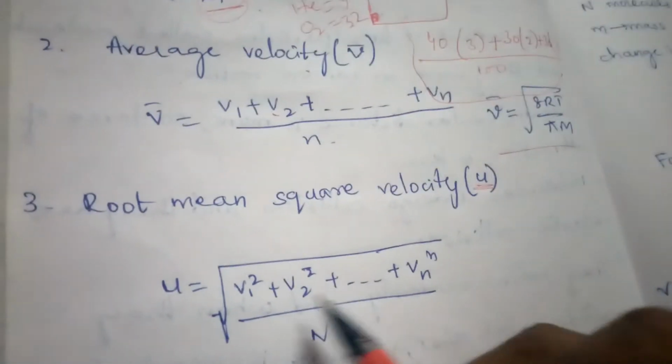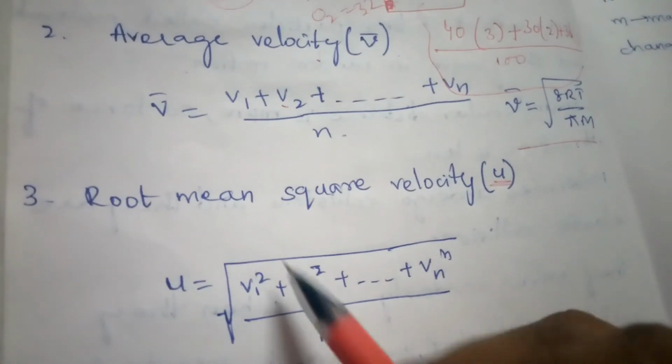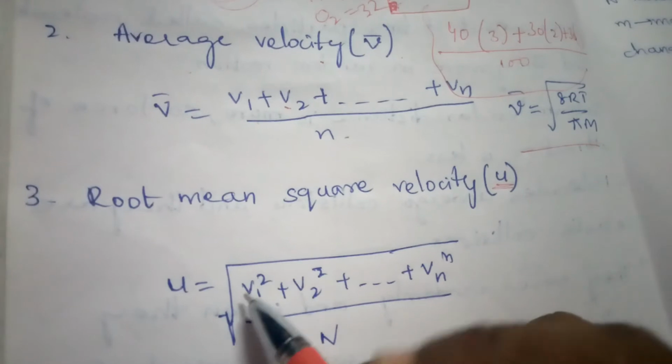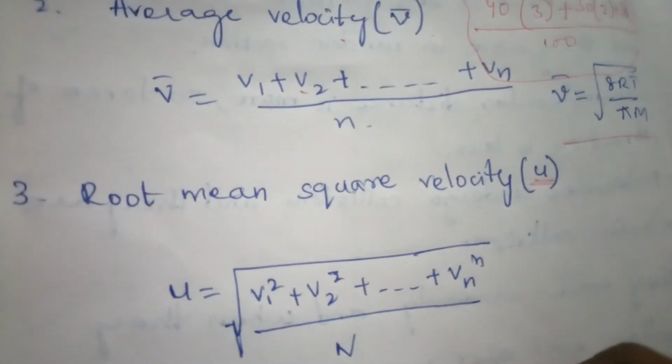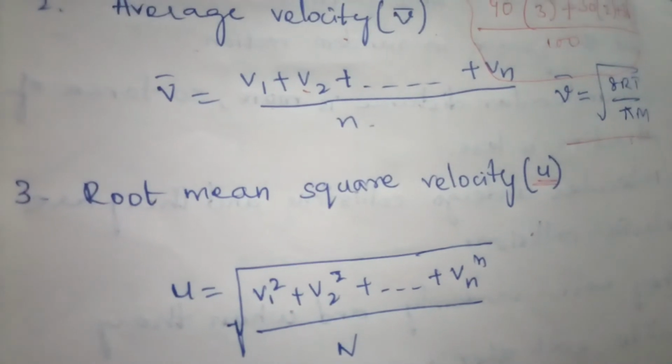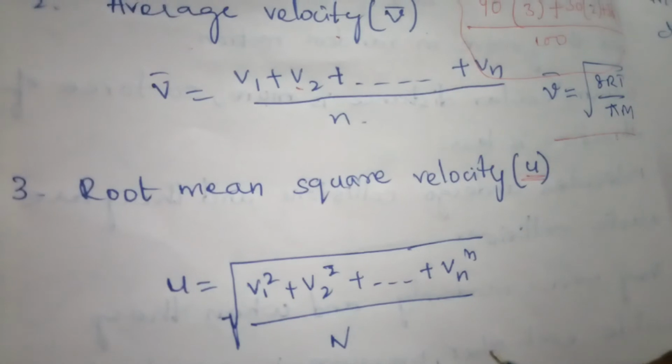Now coming to root mean square velocity. It is the square root of the average of the squares of different velocities of the gas molecules.